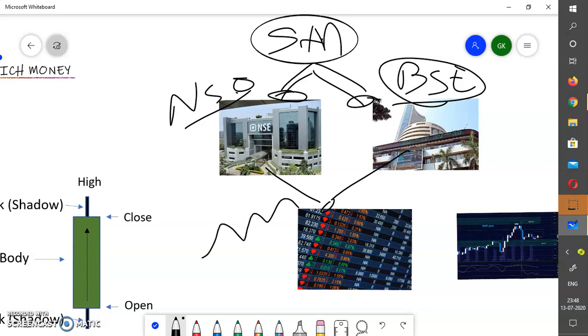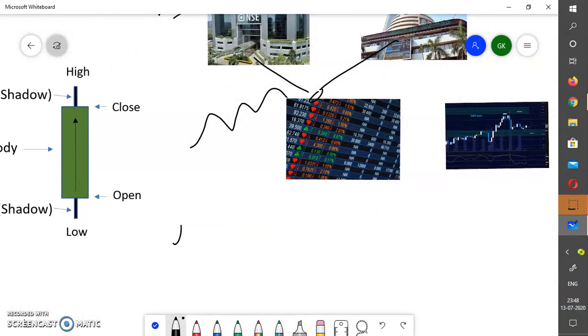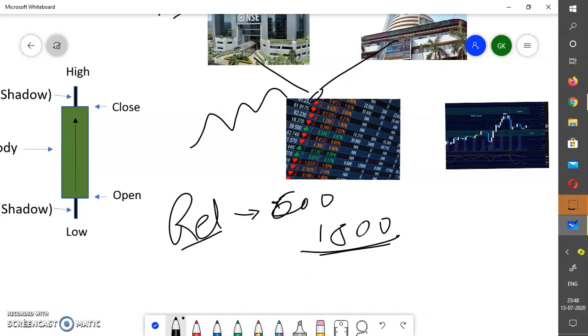Suppose some stock is listed, just take an example, Reliance. By the time of listing, suppose it was at 600 price, and now it's running at 1800 price. So how does it go? It started at 800 and went like this, and like this. This is the movement of price.